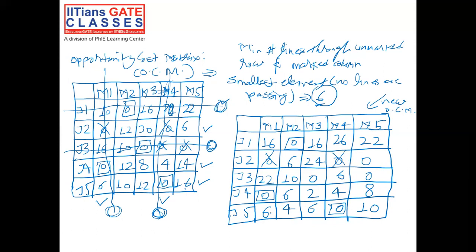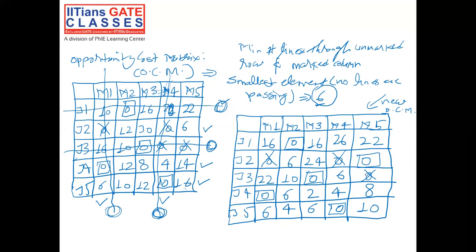Now come column wise. Column 1, no zeros are present now. Column 2, no zeros are present now. Column 3, one zero is present now. So allocate this zero and cross all other zeros present in the corresponding row or column. Corresponding column, no zeros are present. Corresponding row, one zero is present. Cross this particular zero. Now come to column 4. No zeros are present. Come to column 5. One zero is present. So allocate this particular zero.